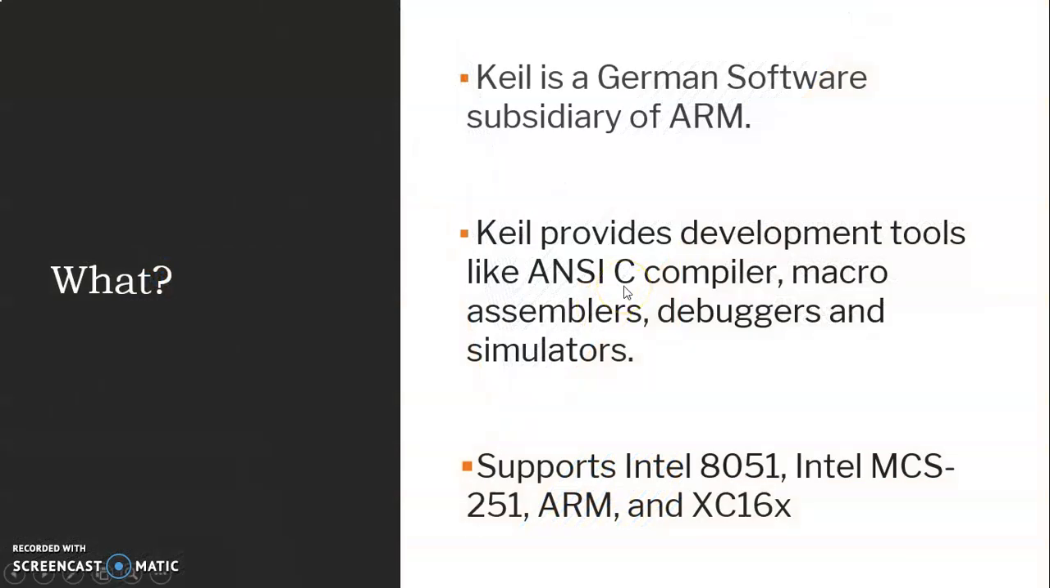So what is Keil? Keil is a German software subsidiary of ARM, where ARM is an acronym that stands for Advanced RISC Machine, where RISC stands for Reduced Instruction Set Computing. Keil develops some of the reputed compilers used in embedded systems today. It provides a broad range of development tools like ANSI C compiler, macro assemblers, debuggers and simulators, linkers, IDEs, library managers, real-time operating systems, and evaluation boards for Intel 8051, Intel MCS 251, ARM, and the x166 families.